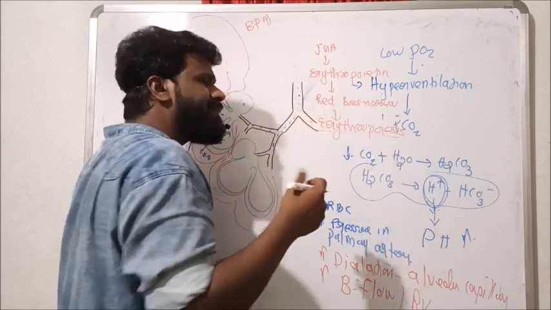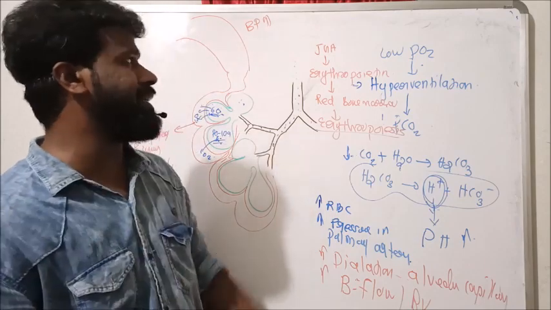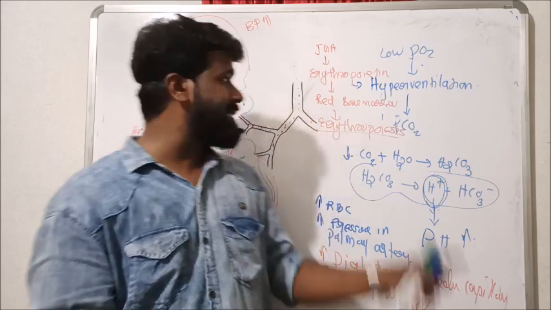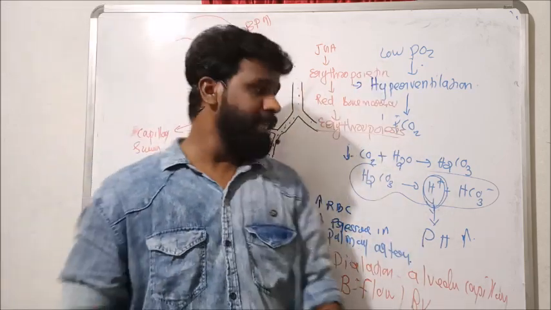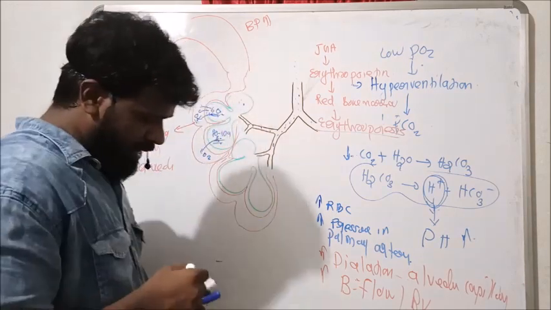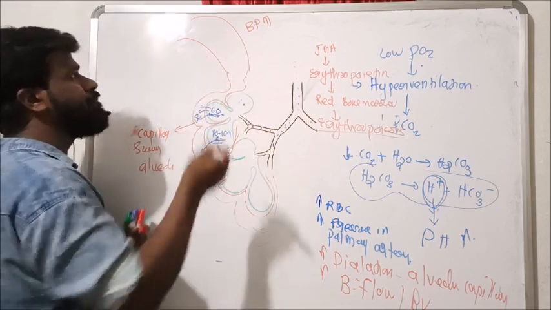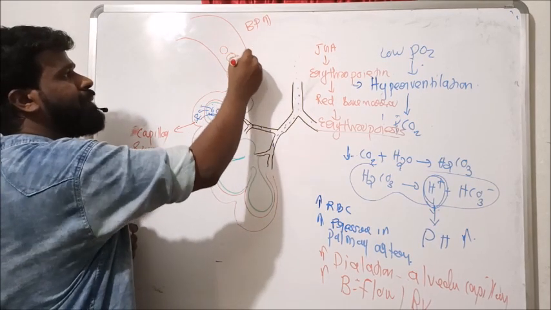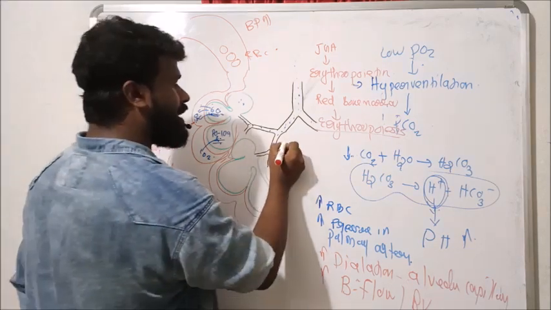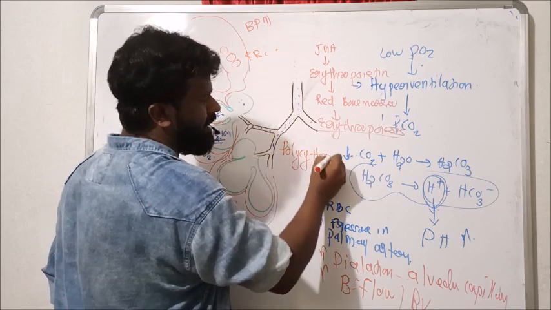What does erythropoiesis mean? Production of RBC, formation of erythrocytes. The juxtaglomerular cells of the kidney increase RBC production by secreting the hormone erythropoietin. So here, in higher altitude, RBC production increases in the body and the RBC count increases. This increased production of RBC at higher altitude is known as polycythemia.